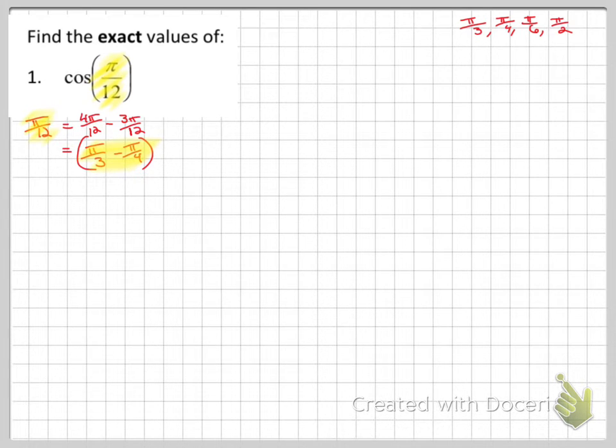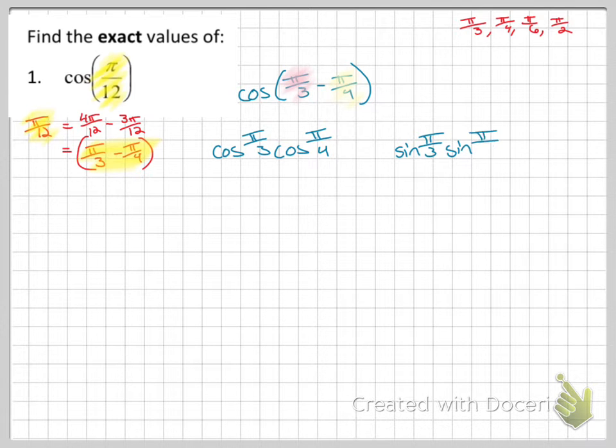So the equation now is going to say cosine of, keep them in the right order so that you get the answer you want, this is A and this is B. It's a minus problem. Sine, cosine, cosine, sine, cosine, cosine, sine, sine. So cosine the first one, cosine the second one. I'm going to leave a gap. Sine the first one, sine the second one.